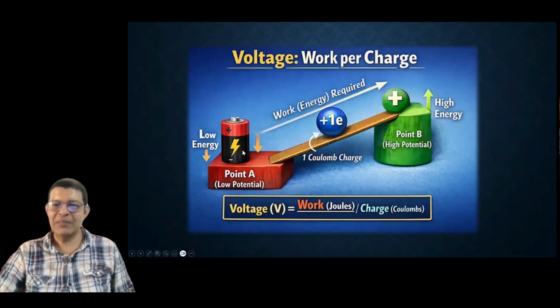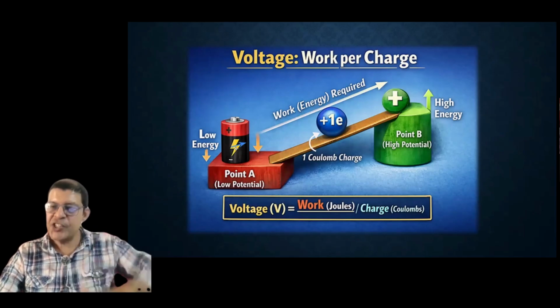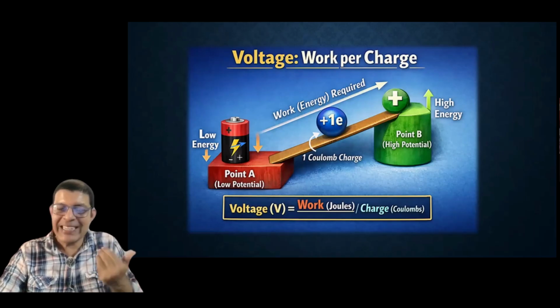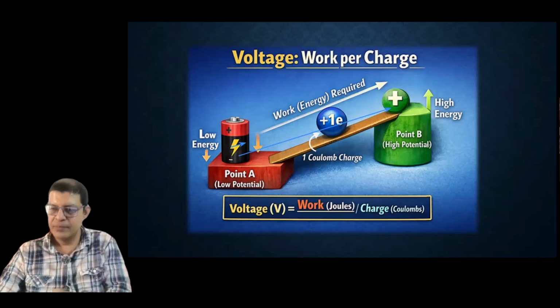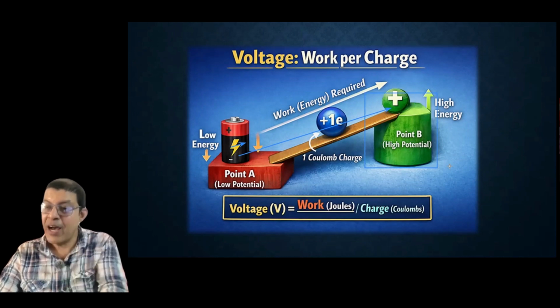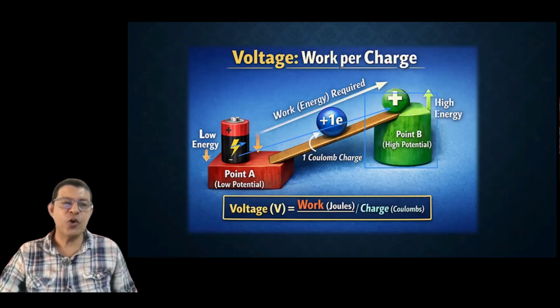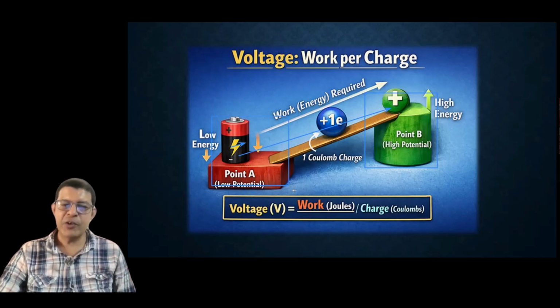So here you can see the graphical representation. What happens here? Initially the battery was at a high potential. Here there was charge. Now it got discharged. Why did it get discharged? Because it gave away all its energy to the bulb or some other battery. The other battery, which was at low potential first, now became at high potential. Why? Because it got all its energy from the battery which was giving away its energy. So work is done by the battery, which is given by work by the total charge given. Okay.